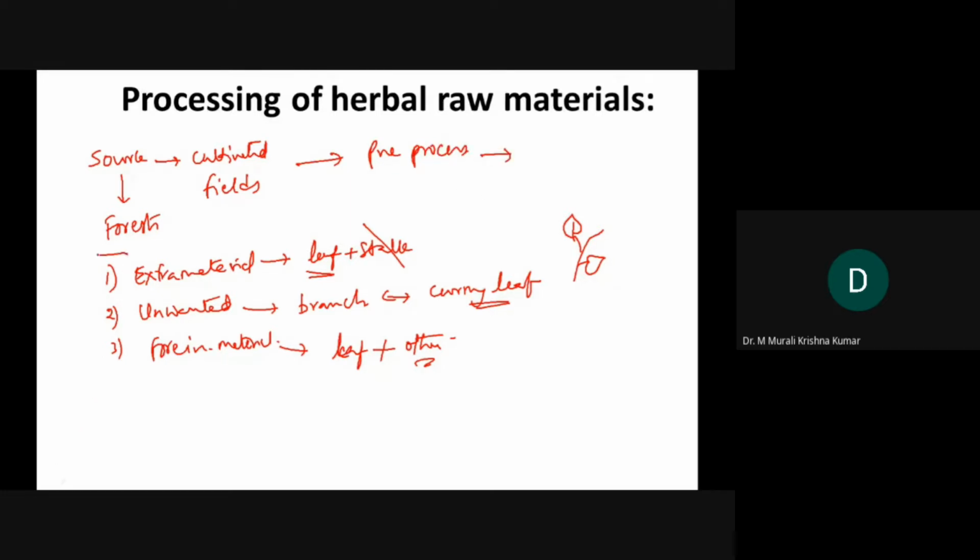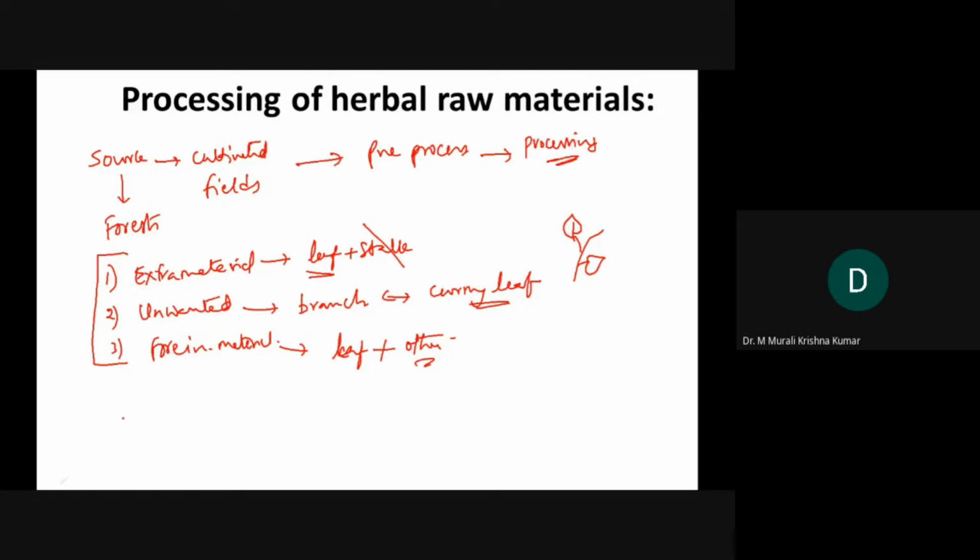And the next one is, sometimes the plant material is available in large quantity, or only in specific seasons, or has limitations in terms of environmental conditions, so you have to take care of processing.